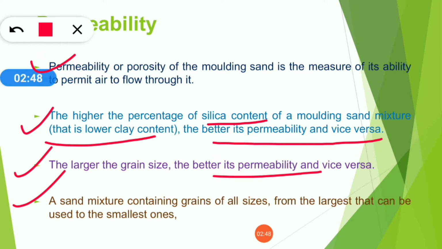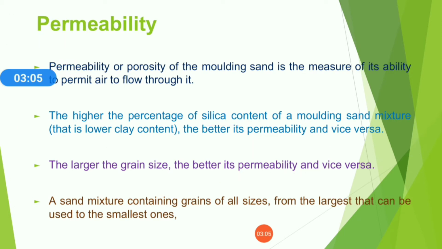If you want to create good porosity, you can use different grain sizes, from small grains to large grains. So you will get good permeability or porosity for your mold, and then you will get sound, defect-free casting.